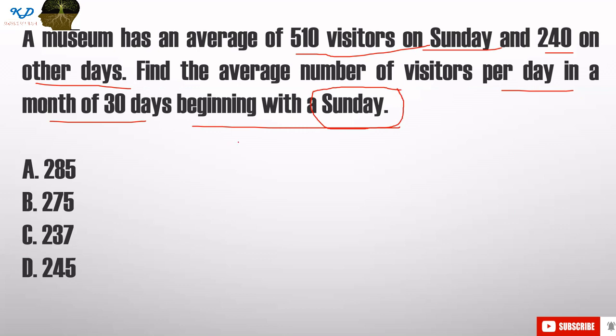You just check any calendar. So we get 5 Sundays, and how many other days are there? That is 25.